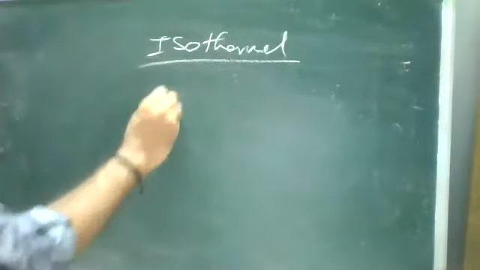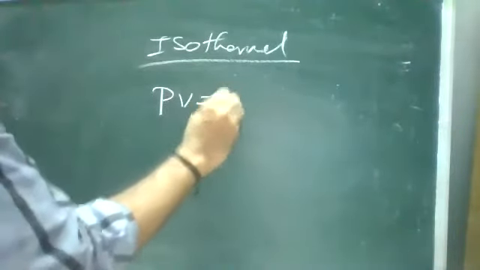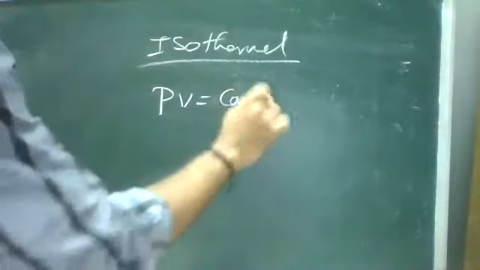I'll repeat. The process in which pressure and volume of the system change with constant temperature. So when we are discussing constant temperature, we know the ideal gas equation PV is equal to nRT. When temperature is constant, the whole right side is constant.